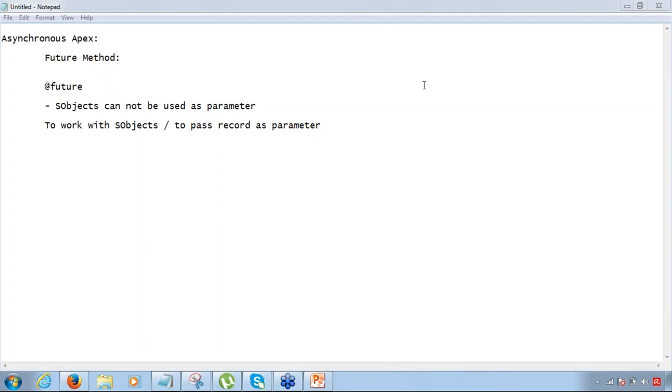And then inside the method, we can write a query to fetch the record value from the ID. For example, here I pass a parameter ID.